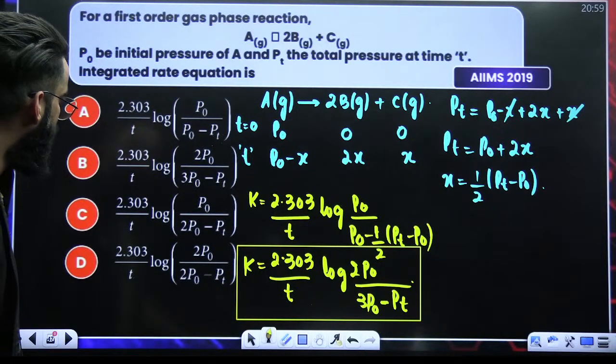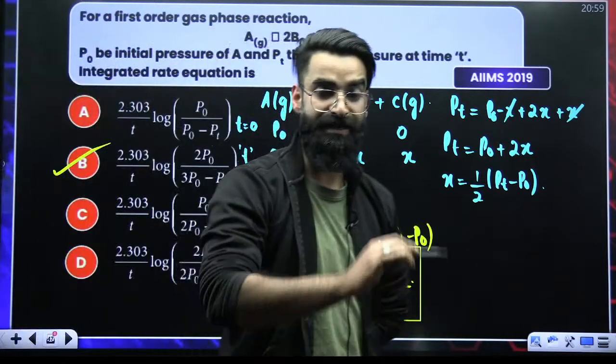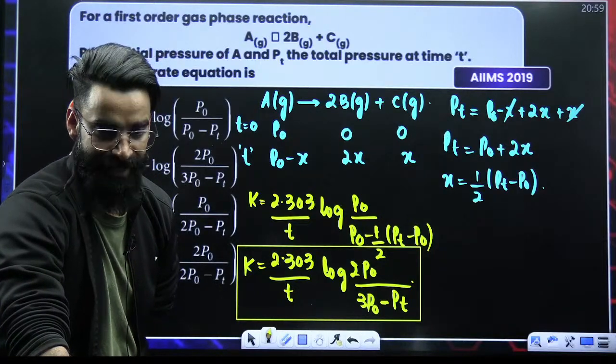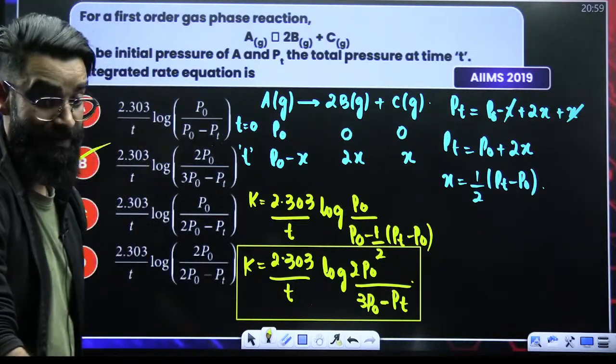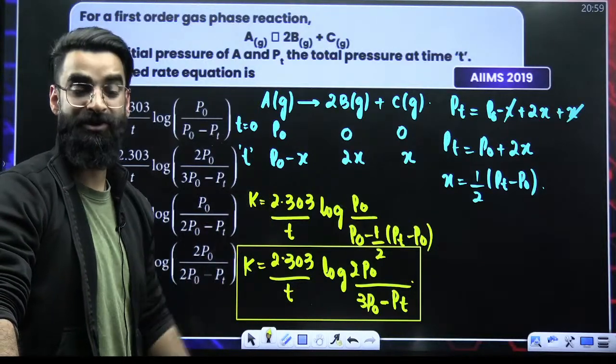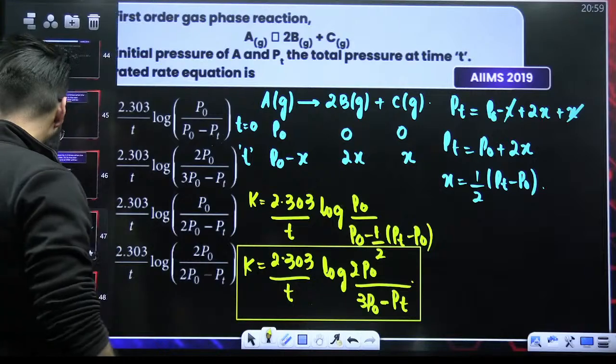2.303 divided by T log of 2 P naught divided by 3 P naught minus Pt. Yes, option B. So option B is supposed to be the correct answer of this question. Clear? These sort of questions can also be asked. This is from the topic kinetics of a gaseous phase first order reaction. Taught you in detail in the marathons. Moving on.